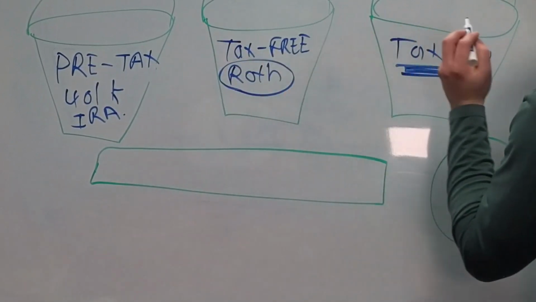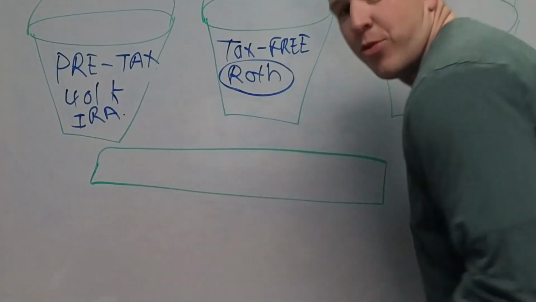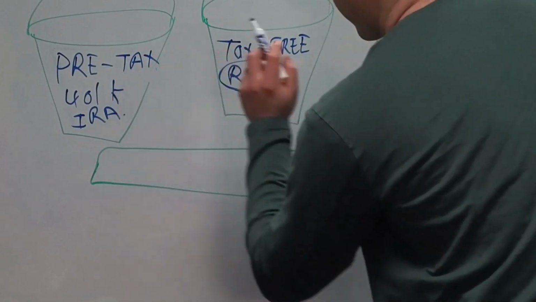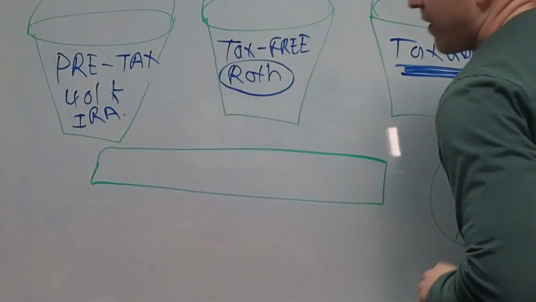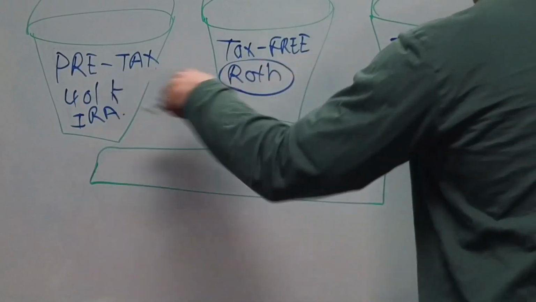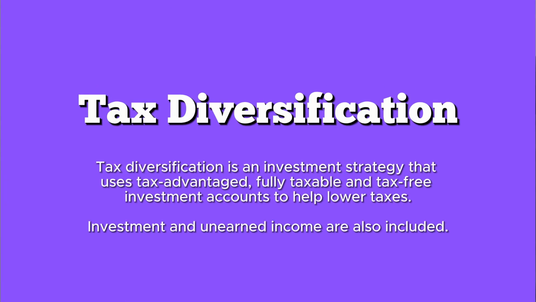Pre-tax, tax-free, taxable. They all have their advantages. And the general rule of thumb would be to have a little bit of pre-tax, a little bit of tax-free, and a little bit of taxable. In fact, no, the goal is to have a lot of all 3 of them, right? So when you have a lot of all 3, you have what we would call tax diversification.